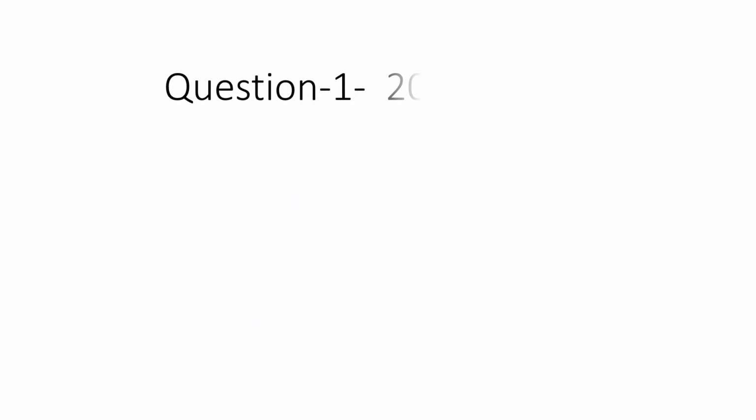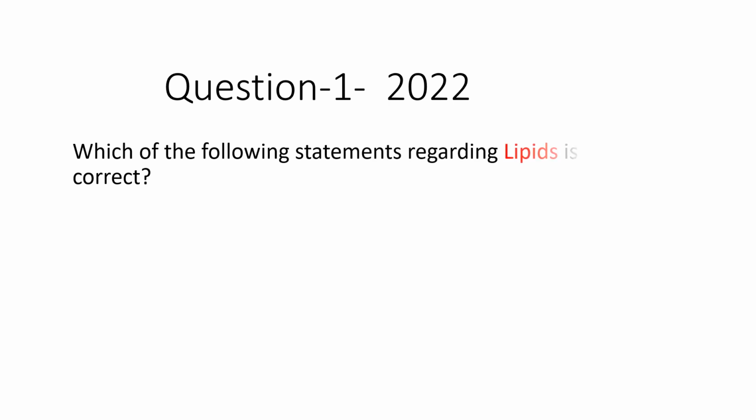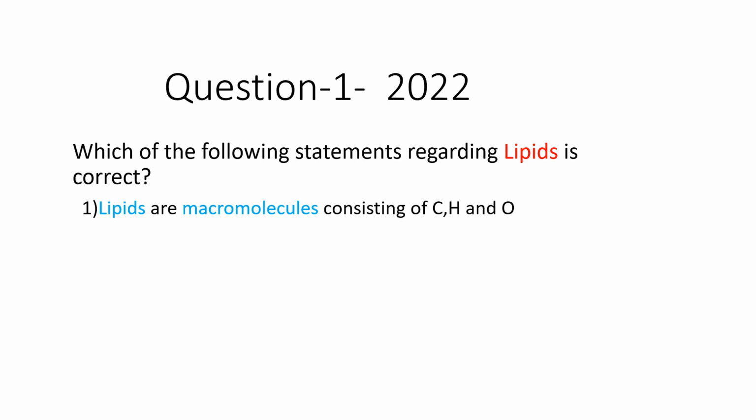Question number 1. 2022, Advanced Level Biology. Which of the following statements regarding lipids is correct? 1. Lipids are macromolecules consisting of carbon, hydrogen and oxygen.